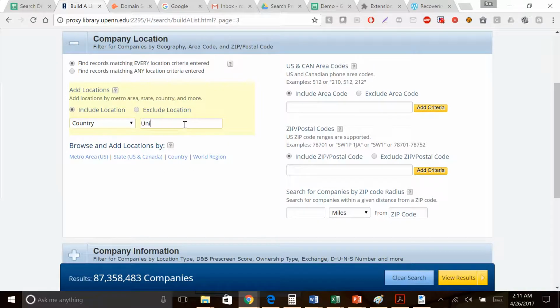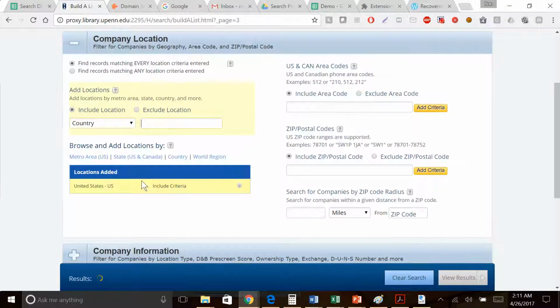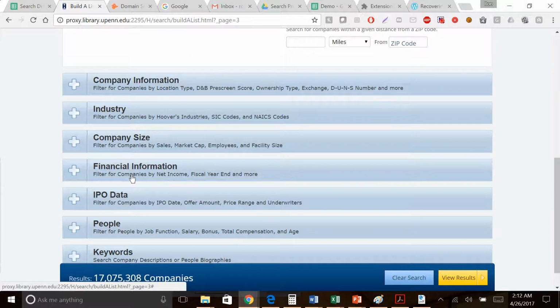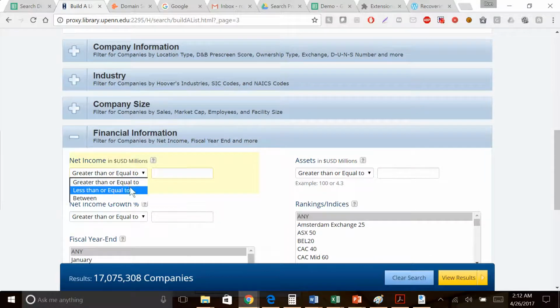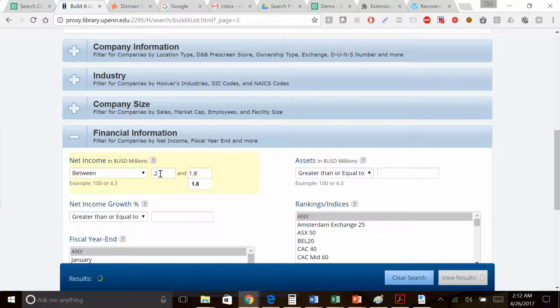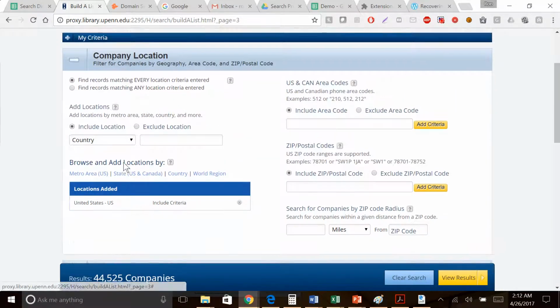So for country, I'm going to put United States as a filter. For financial information, I'm going to put net income that's between 0.2 million and 1.8 million over here. And you notice that these numbers are decreasing as I'm updating this, right? Net income in US million dollars.